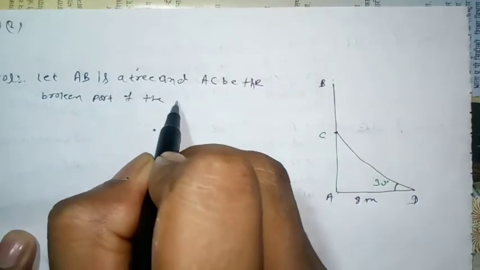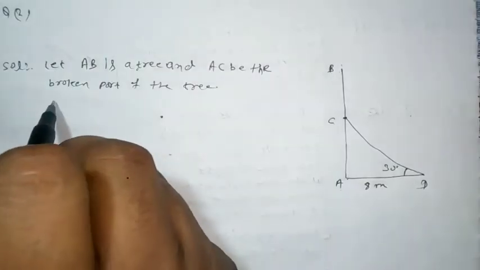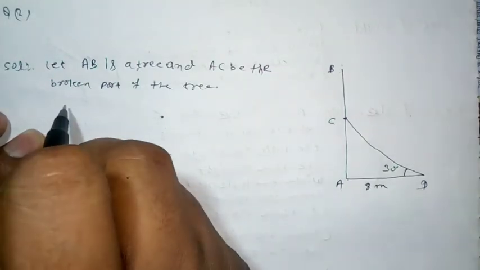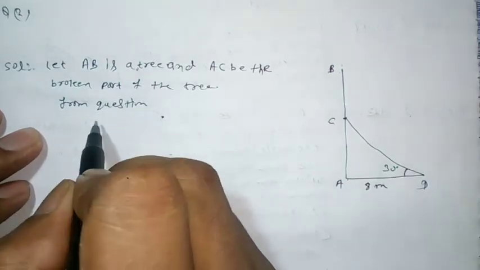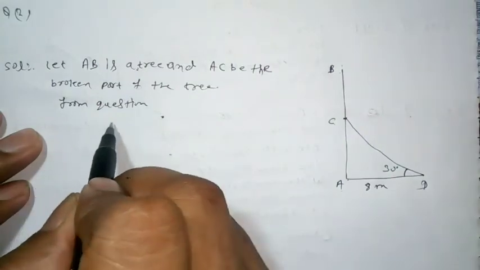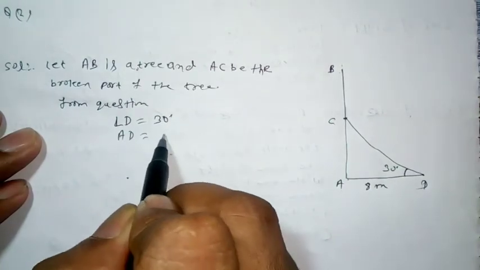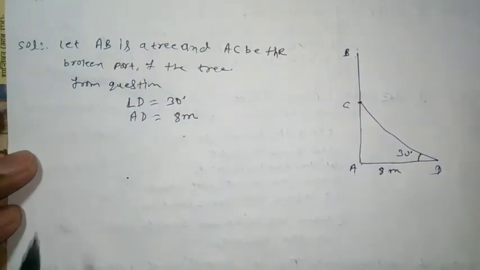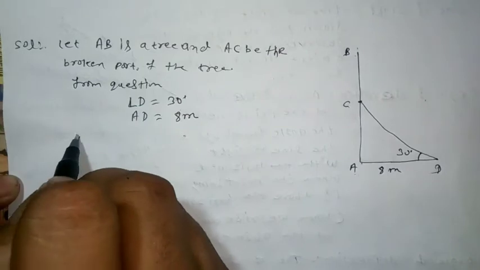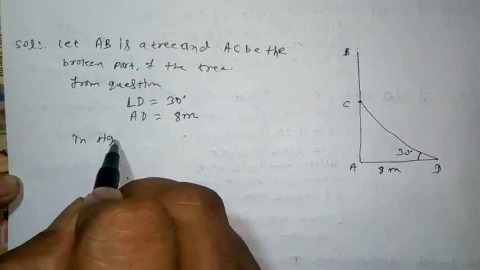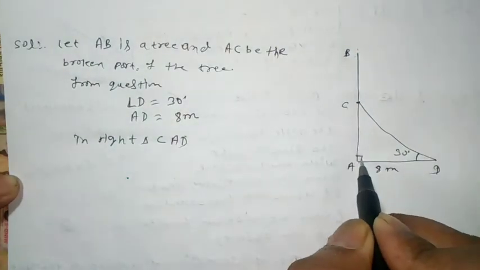Part of the tree. Okay, from the question, angle D is equal to 30 degrees, AD is equal to 8 meters. Okay, in right triangle CAD,